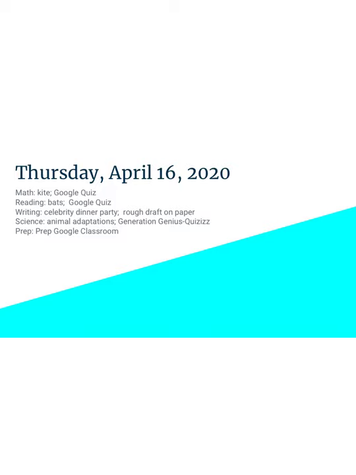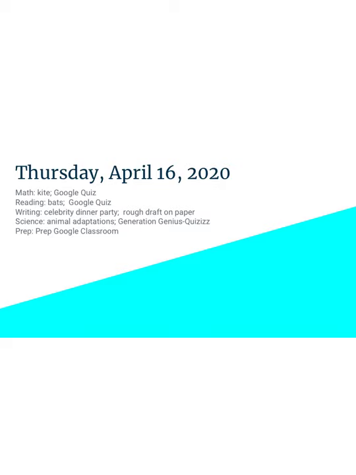So today in math, we're going to be learning about a shape called a kite. This will be our last shape, so hopefully our slideshows will get a little bit quicker. You'll have a question to answer about that on your Google quiz. Remember, your Google quizzes are always underneath your morning message on Google Classroom.